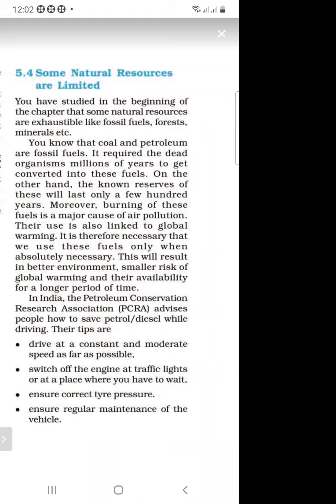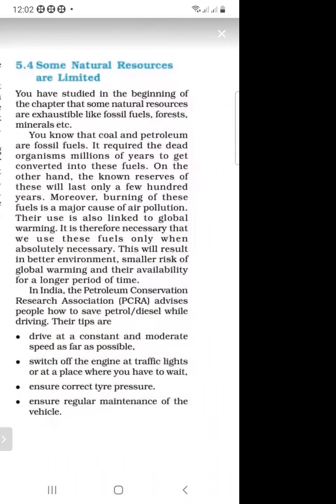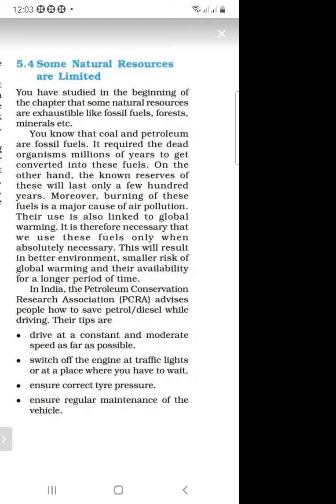Coal and petroleum are fossil fuels, and they take millions of years to form. How are they formed? They are converted by high temperature and pressure. Fossil fuels are exhausted day by day. So we have to save these fossil fuels and use them only whenever it is required and necessary. This will result in a better environment.